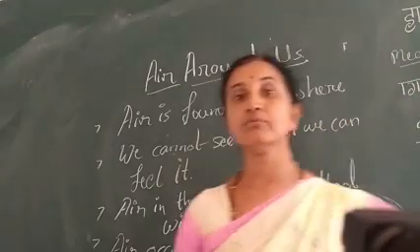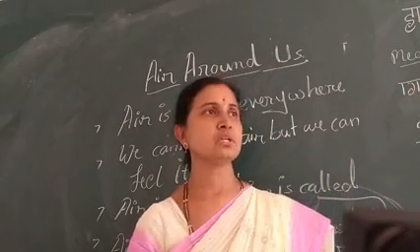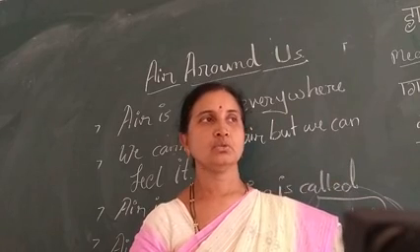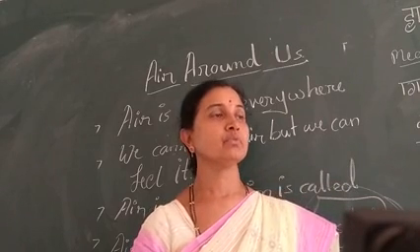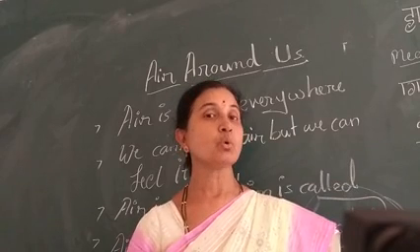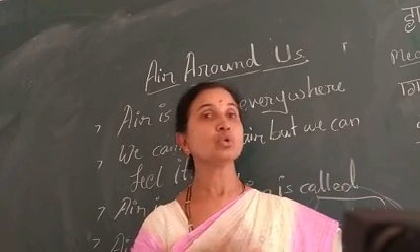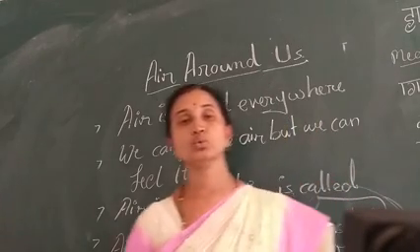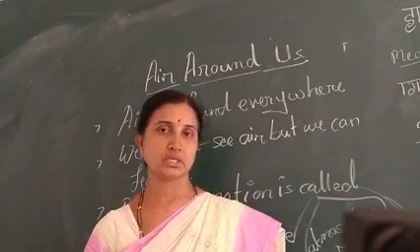Air is everywhere. Yes, air is present everywhere on the earth. You can see it everywhere, even in water, in the soil, on the mountains, above the mountains, up to 1800 to 2000 kilometers from the earth.